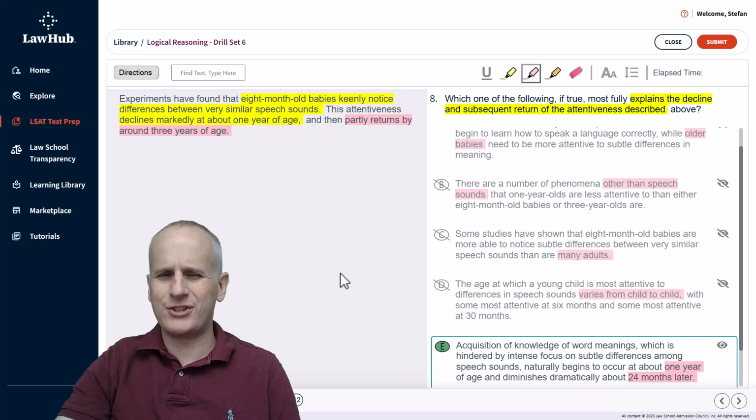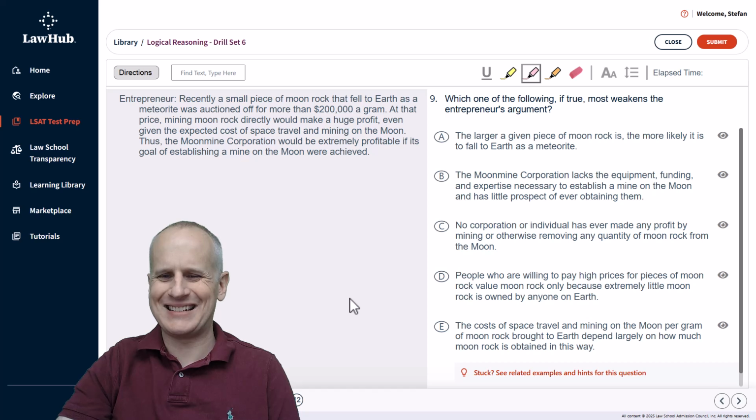Moving on from question 8 of logical reasoning drill set number 6 over at lawhub.lsac.org, we've got the highlight tool as always, and we're going to read the question stem to identify and mark what the task is first. Number 9 reads, which one of the following, if true, most weakens the entrepreneur's argument?